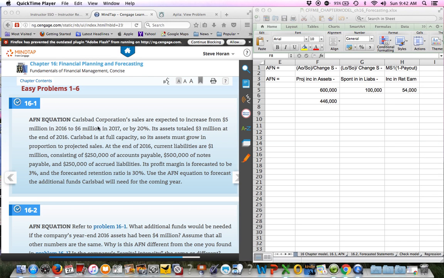Let's talk Chapter 16 problems. On the left-hand side of the screen, I have problem 16-1. We're going to cover 16, 1, 2, and 3. Then I'll show you something just like the required problem for Chapter 16.